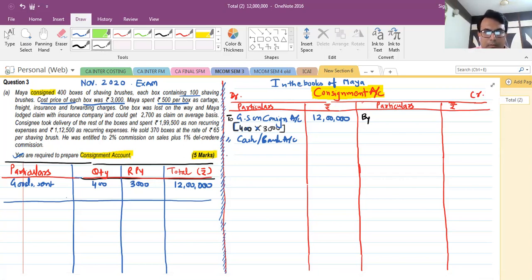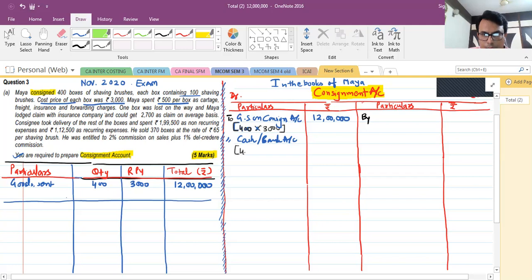How much is it? 400 boxes into 500 rupees per box, so it will be 2 lakh rupees. Here also you can mention consignor's expense, 2 lakhs.